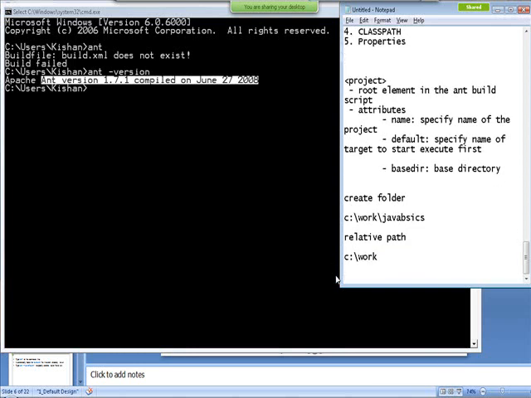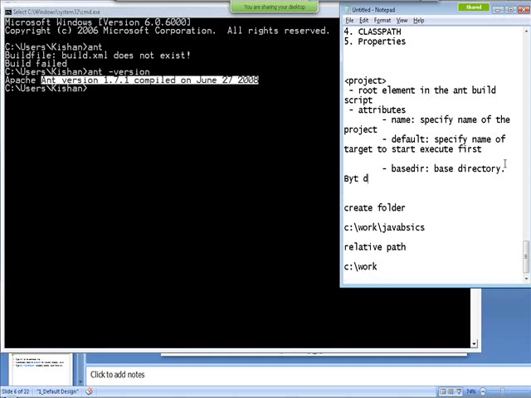With respect to that, I would like to have Java Basics, and Java Basics is with respect to the C work folder. So here you need to treat C work as the base directory, and you have to specify that at the project element. And whatever folders you are talking about, you talk about them with respect to this base directory inside the build.xml. But again, you don't have to specify C work in the base directory.